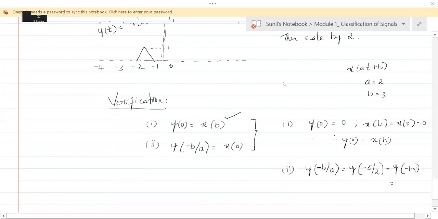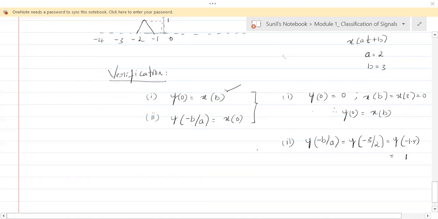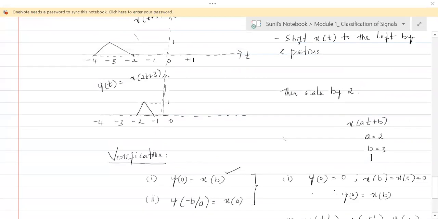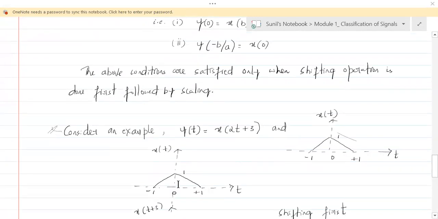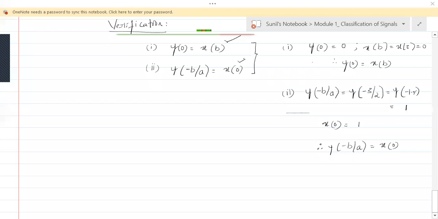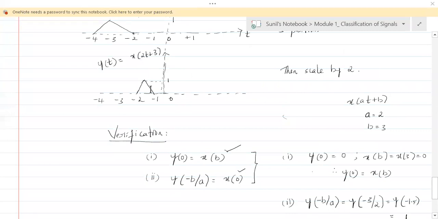It is 1. Y of minus 1.5 is 1. And what is x of 0? X of 0 is also 1. Why? See here, this is your x of t, and x of t at t equal to 0 is x of 0, and that is also 1. Understand that? So x of 0 is 1. So therefore, y of minus b by a is actually equal to x of 0. So this condition is also true. So what we have got here as the answer, x of 2t plus 3, is correct.